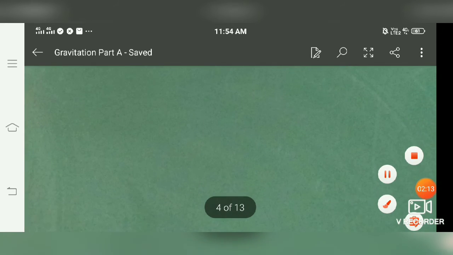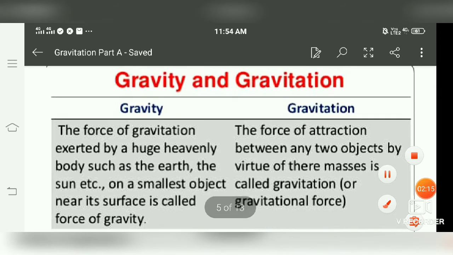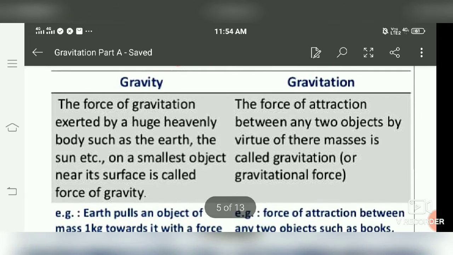Now next is the difference between gravity and gravitation. The force of gravitation exerted by a huge heavenly body such as the Earth or the Sun on the smallest object near its surface is called gravity, or the force of gravity. But the gravitation force is the force of attraction between any two bodies by virtue of their masses, either they are residing near the surface, far away from the surface, or even near or far from a heavy body. So this is the difference.